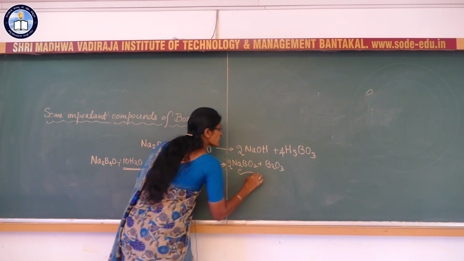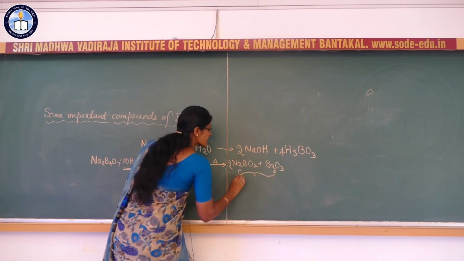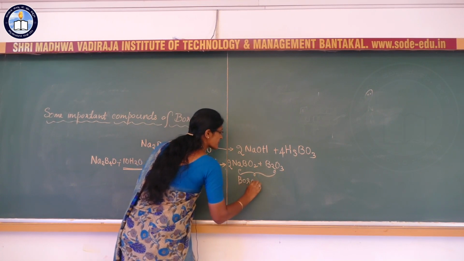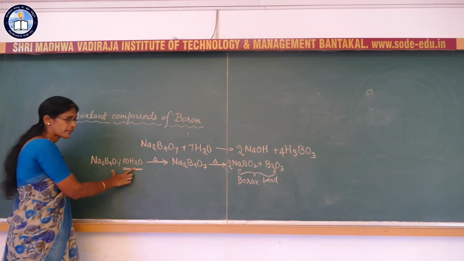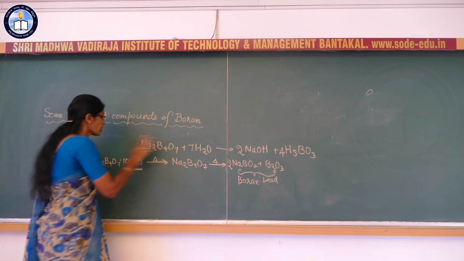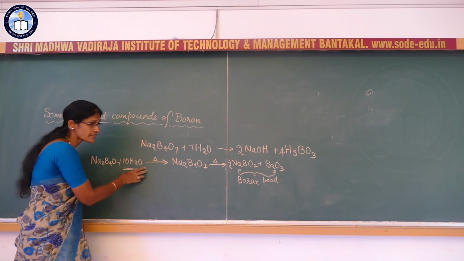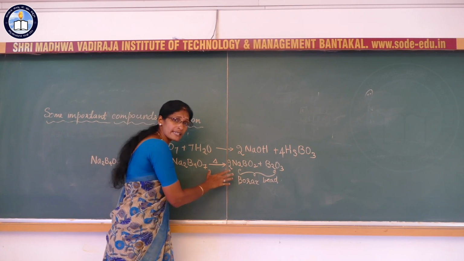This mixture of sodium metaborate and boric oxide is called the borax bead. That is, borax on heating swells because of loss of water of crystallization, and it changes to a transparent liquid.